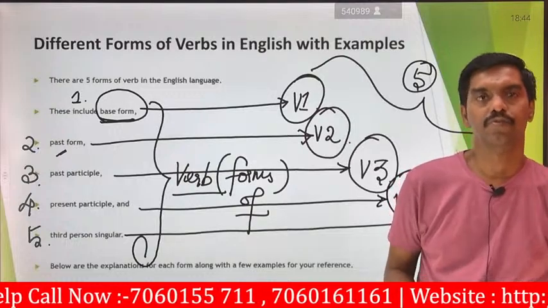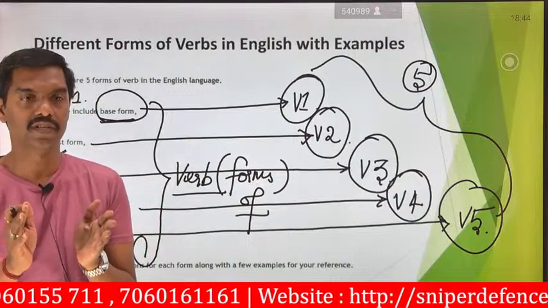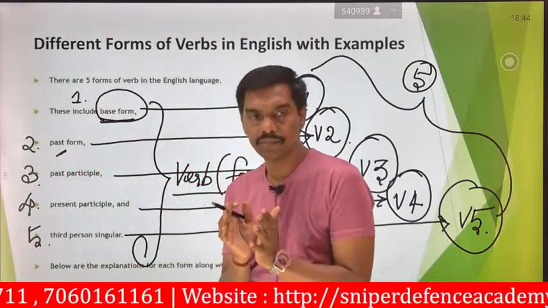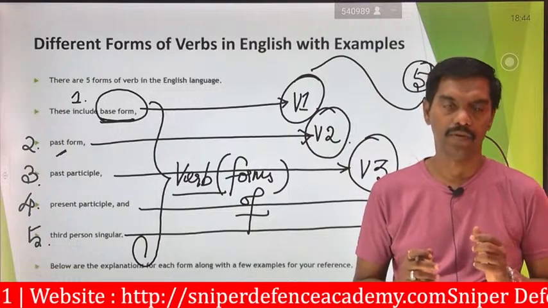So you can pronounce it both ways, depending upon your learning methodology or learning skills.